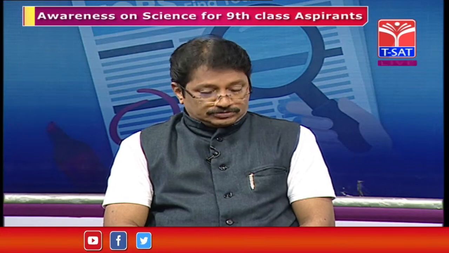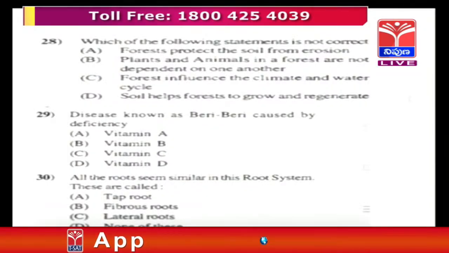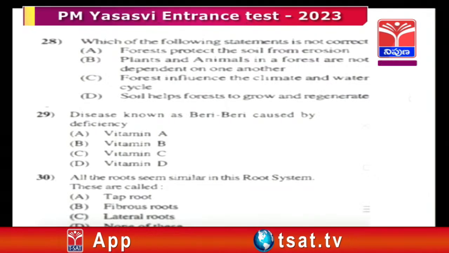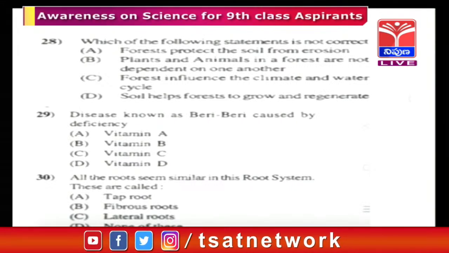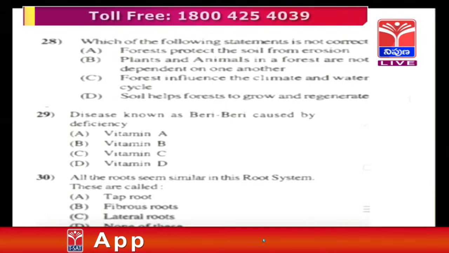Generally the tap root system is found in dicots, sir. There is a main root, and that main root gives lateral roots, branches. And the fibrous root system is generally seen in monocots like grasses, rice, jowar, sugarcane, etc. In these, similar roots arise from the base of the stem. All the roots are similar in the fibrous root system. Lateral roots are parts of the taproot system. So the answer is fibrous roots.